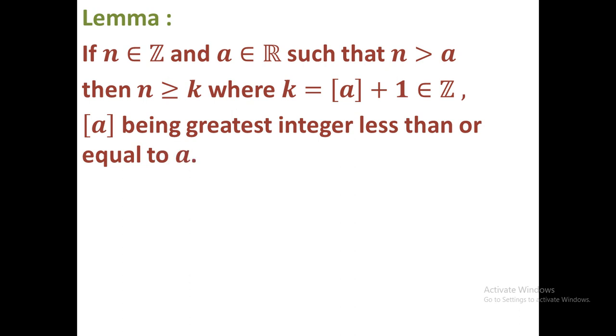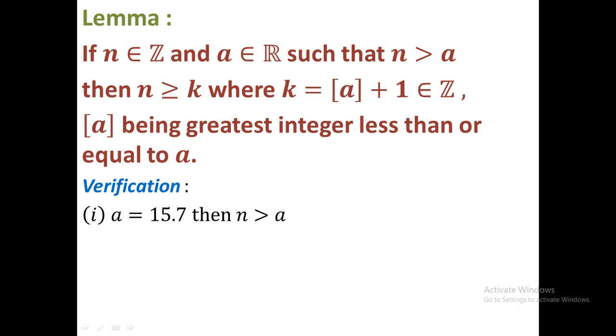When you see n is greater than a, then you can write n greater than or equal to k, where k is floor of a plus 1. For example, let me verify the above lemma. In the first example we consider a equal to 15.7, and n is an integer. Since n is greater than 15.7, n starts from 16, that is, n is greater than or equal to 16. Here this is k, therefore k is 16.